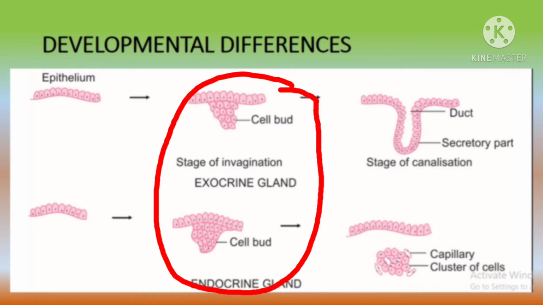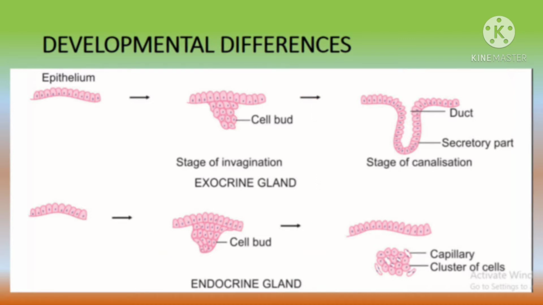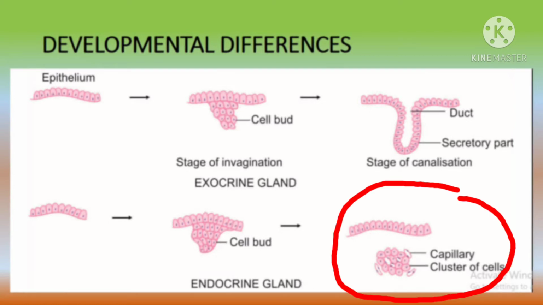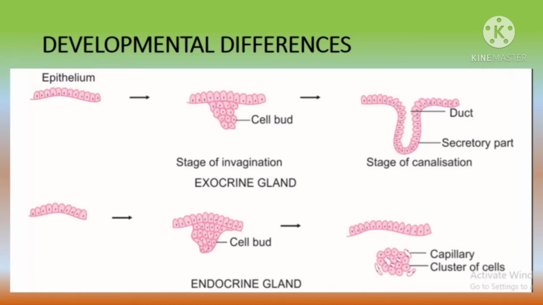An endocrine gland also develops in a similar manner to an exocrine gland, but with further development, an endocrine gland breaks its continuity with the overlying epithelium. It appears as a clump of cells, and soon this group of cells is surrounded by blood vessels into which they pour their secretions. Thus the cells of endocrine glands are intimately related to a rich network of blood capillaries or sinusoids, and the blood vessels are supported by a delicate connective tissue and are usually surrounded by a capsule.